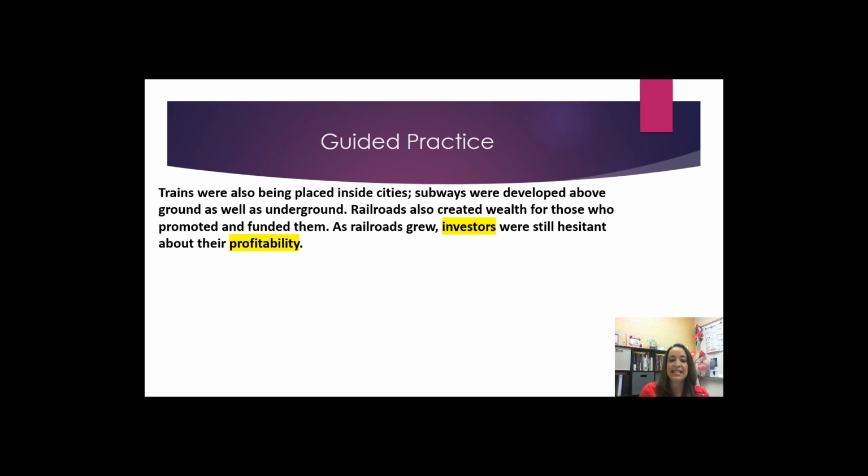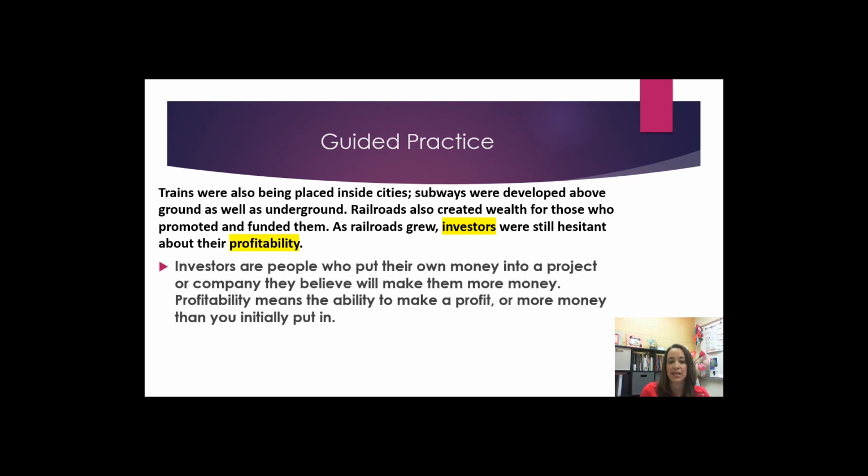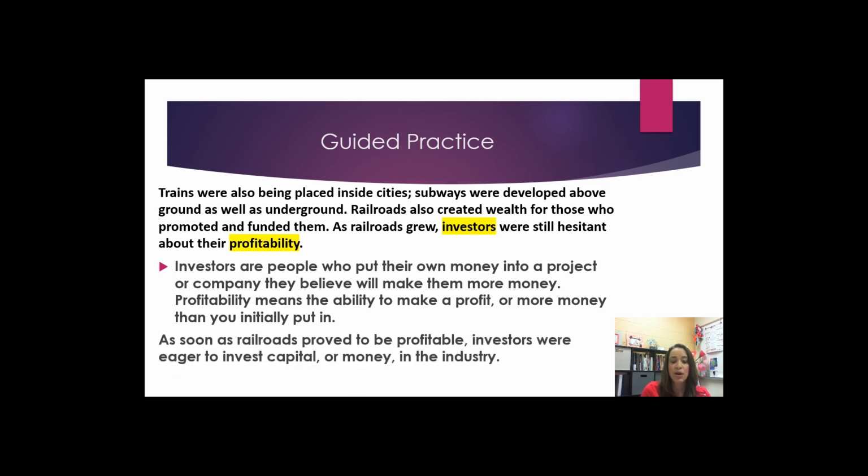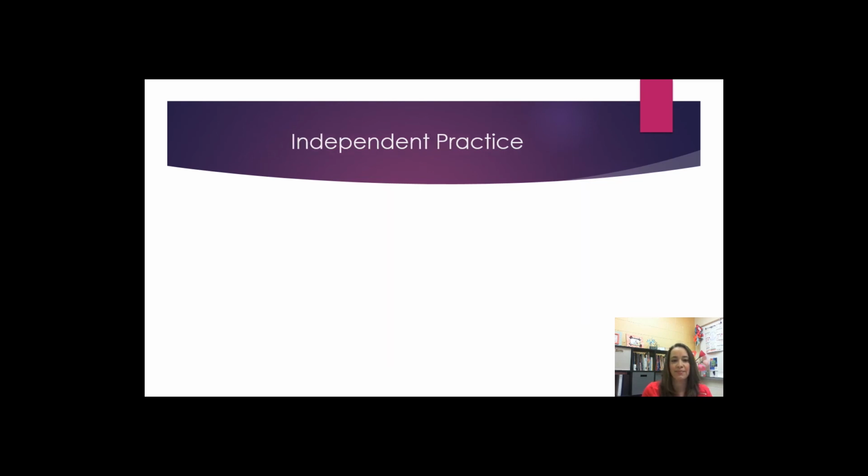Trains were also being placed inside cities. Subways were developed above ground as well as underground. Railroads also created wealth for those who promoted and funded them. As railroads grew, investors were still hesitant about their profitability. Investors are people who put their own money into a project or company they believe will make them more money. Profitability means the ability to make a profit or more money than you initially put in. As soon as railroads proved to be profitable, investors were eager to invest capital.